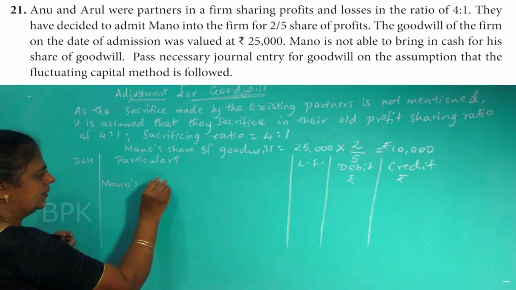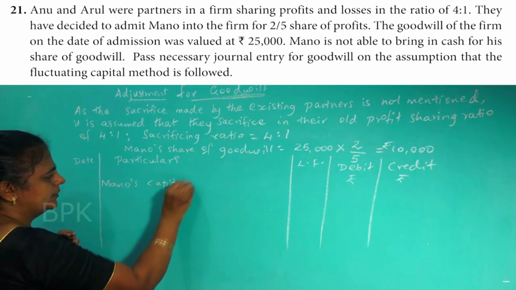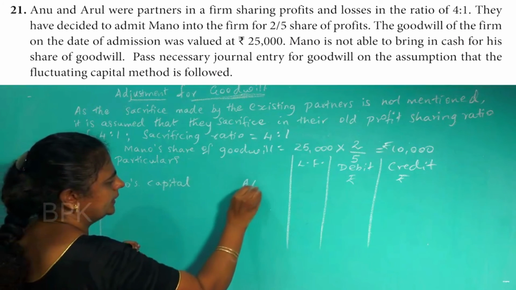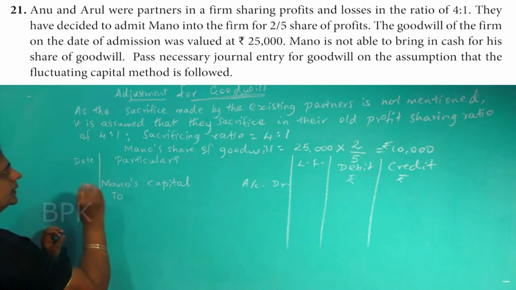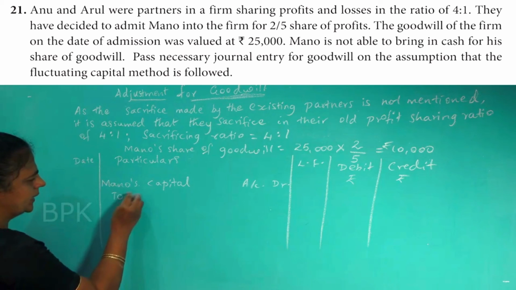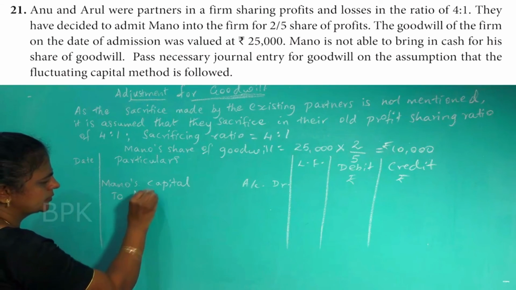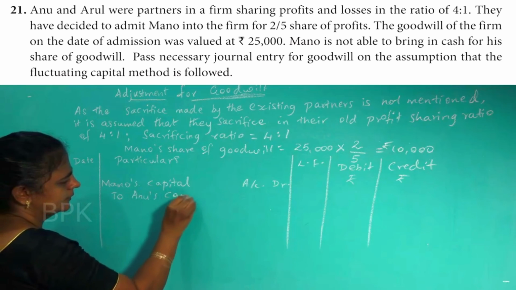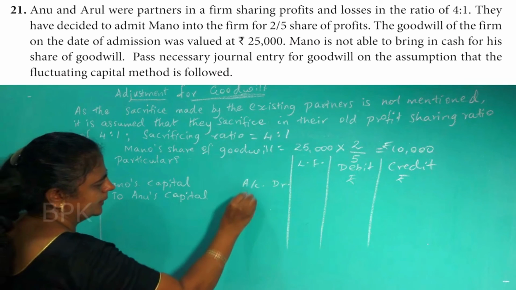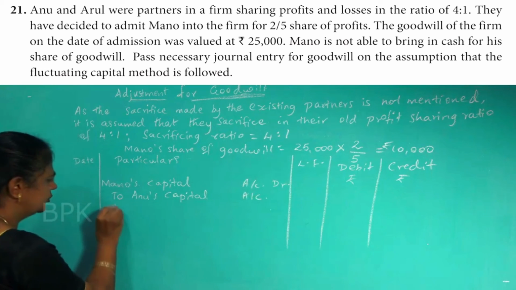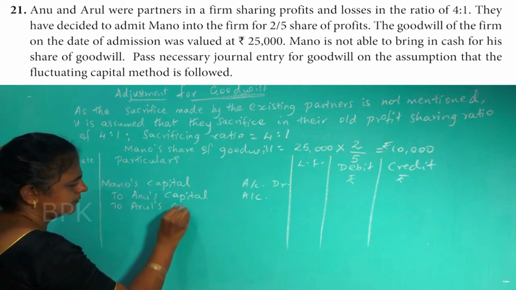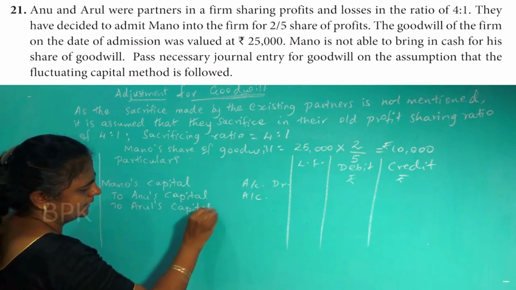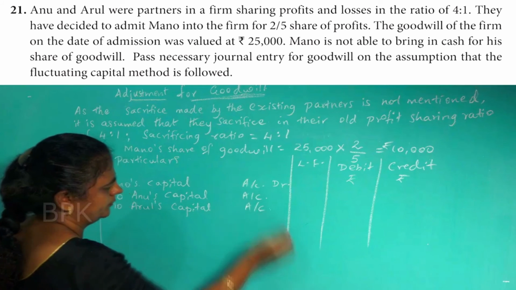Mano's capital account, as it is the fixed capital method. So Mano's capital account debit to the old partners Anu and Arul. To Anu's capital account, to Arul's capital account.